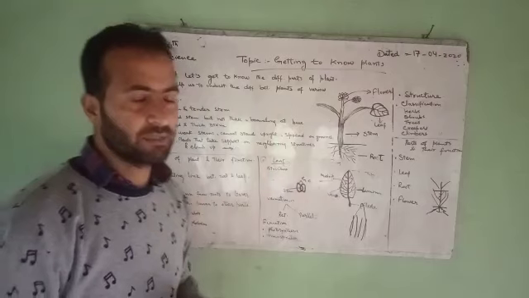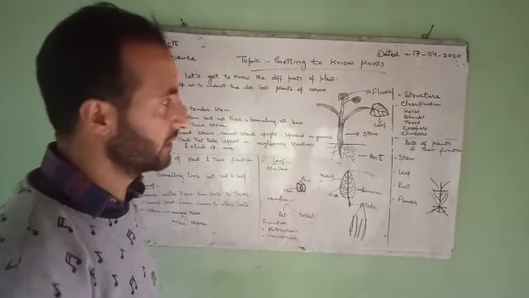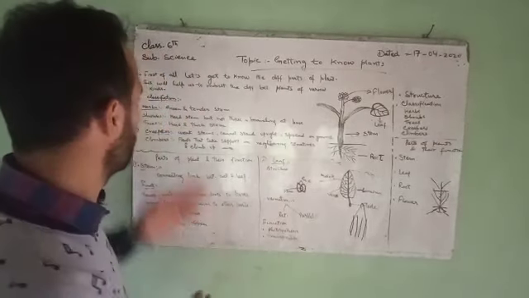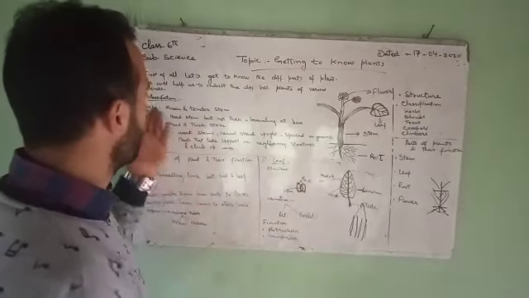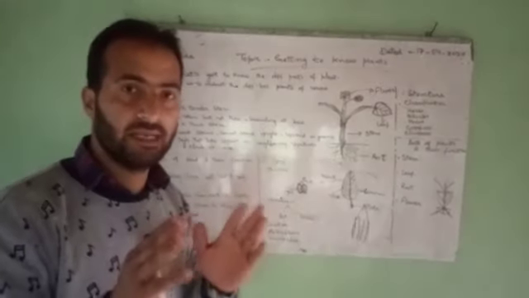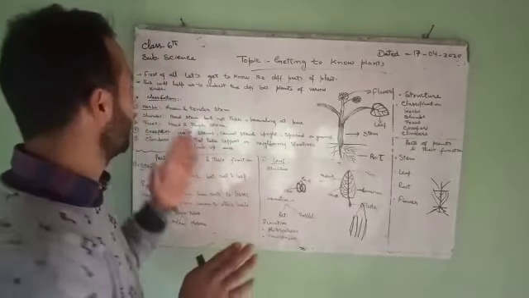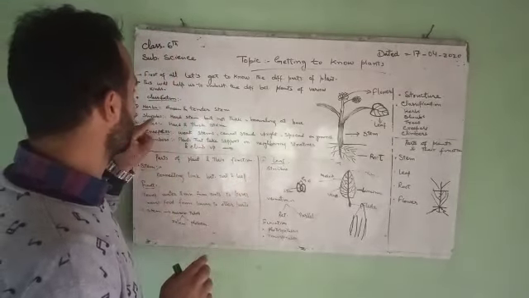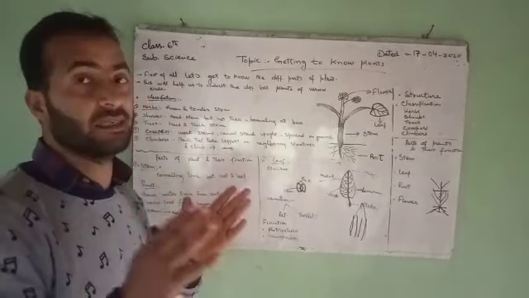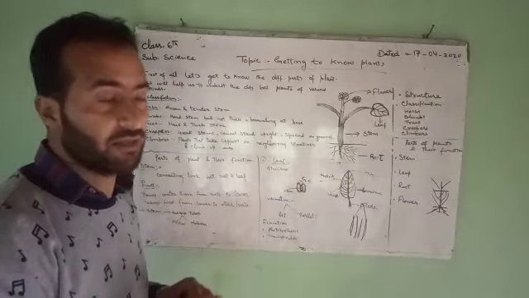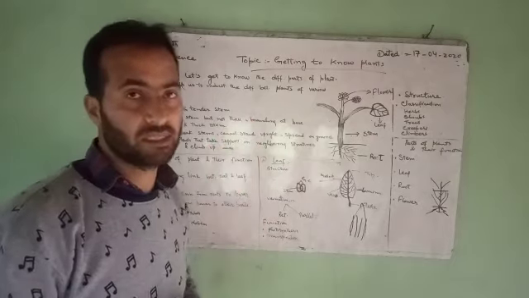Based on the nature of the stem, the thickness or the texture of the stem, we can classify the plants into the following categories. Number one is herbs. Herbs are the plants having the green and tender stem, or we can say herbs are the group of plants having the green and tender stem. And next to it are the shrubs. Shrubs are the plants having the hard stem, but the stem of the shrubs is not very thick, and the branching in these plants starts at the base of the stem.